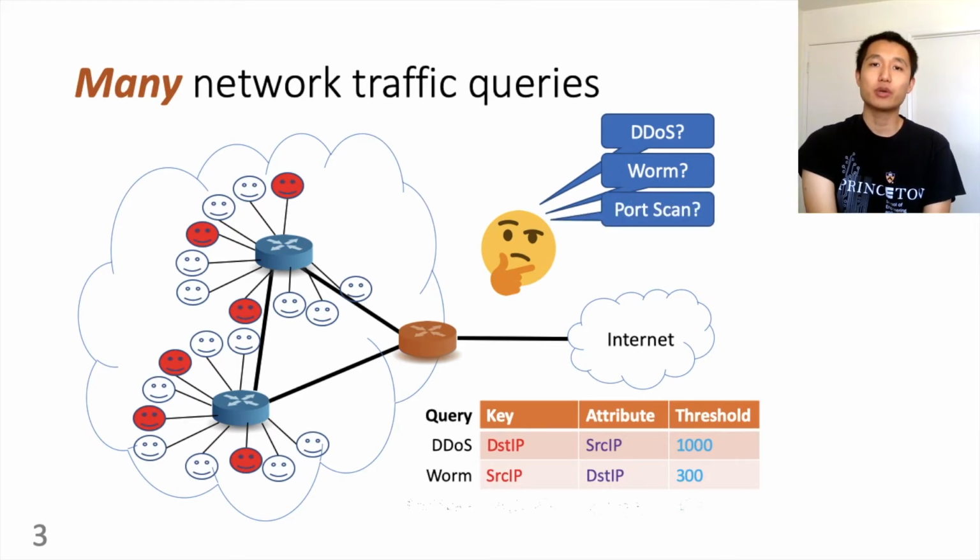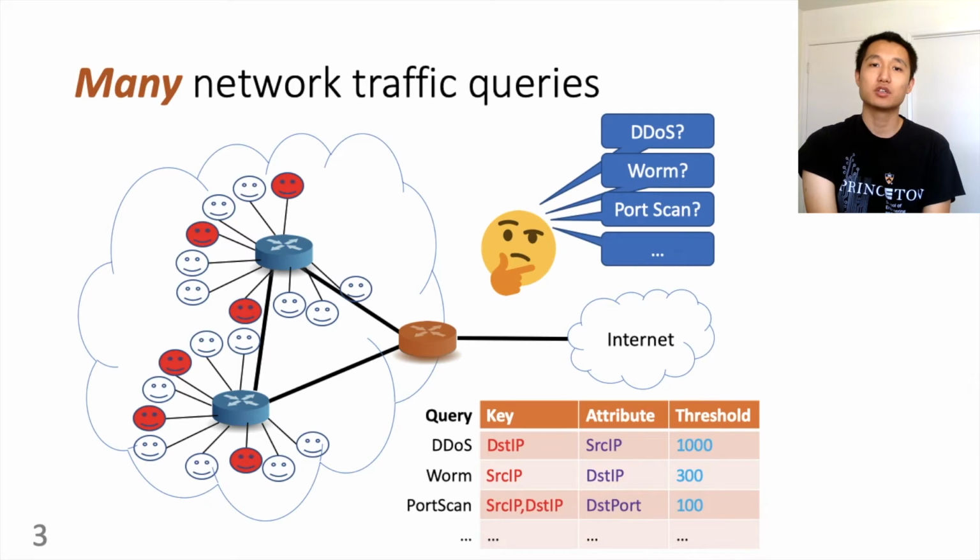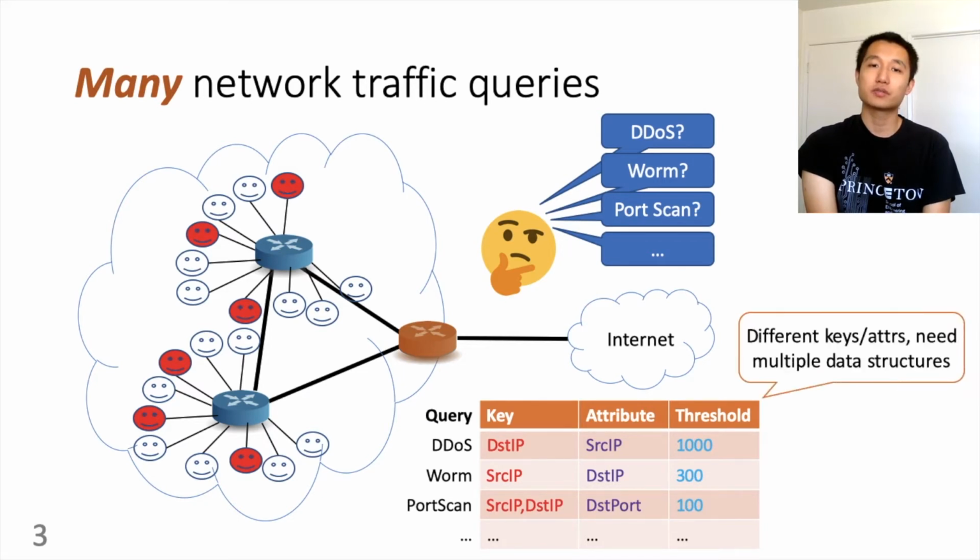Also, she may be worried about port scan attacks, which is one host sending to many different ports on another host, and so on and so forth. We also note that simple counting queries, such as finding heavy flows, can also be formulated this way by distinct counters, by counting a unique header field such as packet timestamp. These queries all have different keys, attributes and thresholds.